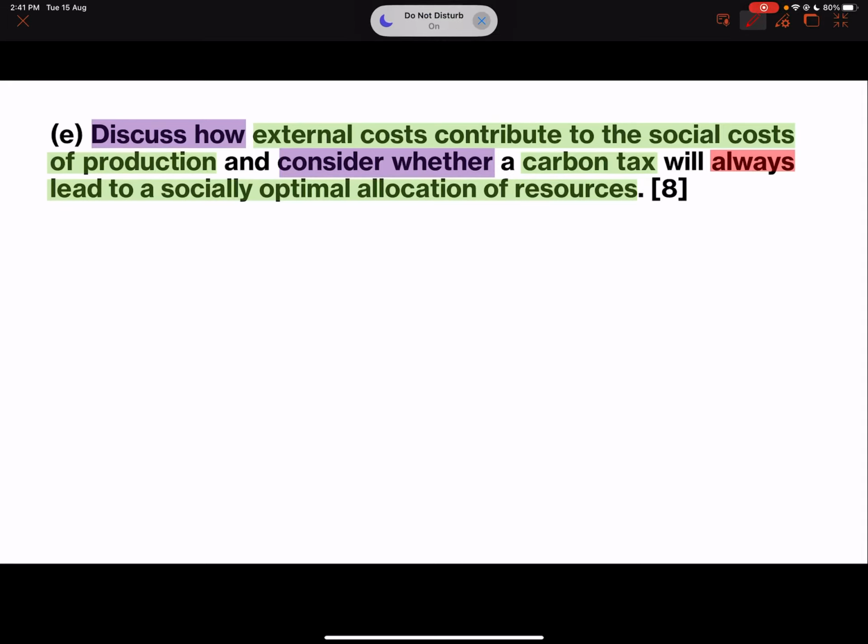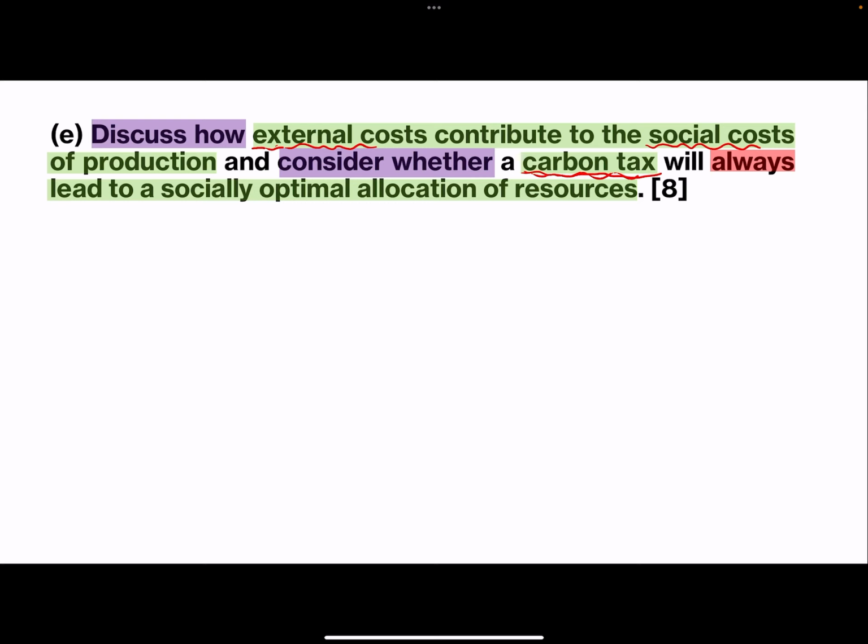Okay, so let's look at E. E is: discuss how external costs contribute to social costs of production, and consider whether a carbon tax will always lead to a socially optimal allocation of resources. So then it's the policy, carbon tax, whether it will always lead to a socially optimal allocation of resources.